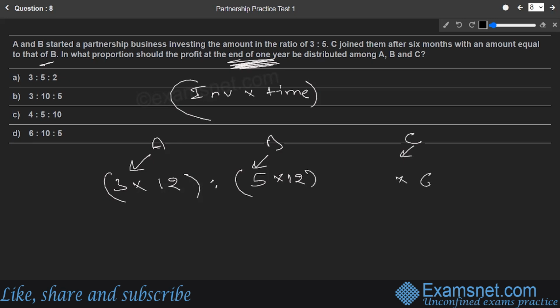If we find out for C, then C had joined after 6 months. So the time factor for him will be 12 minus 6, that is 6 only. And how much will be the investment factor? They say after 6 months with an amount equal to that of B. And B had contributed 5 parts. So C's part will also be 5.